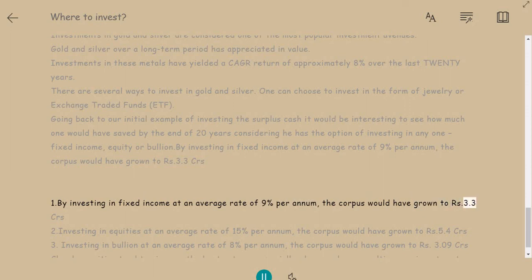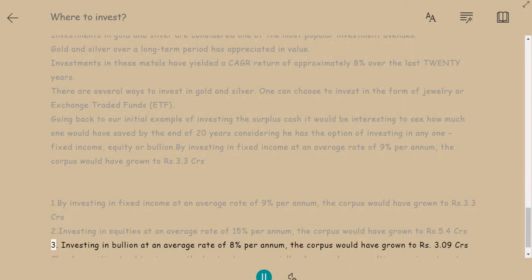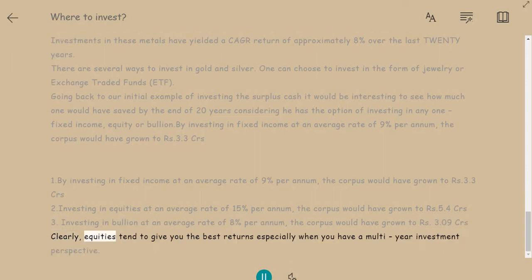Investing in equities at an average rate of 15% per annum, the corpus would have grown to Rs. 5.4 crore. Investing in bullion at an average rate of 8% per annum, the corpus would have grown to Rs. 3.09 crore. Clearly, equities tend to give you the best returns, especially when you have a multi-year investment perspective.